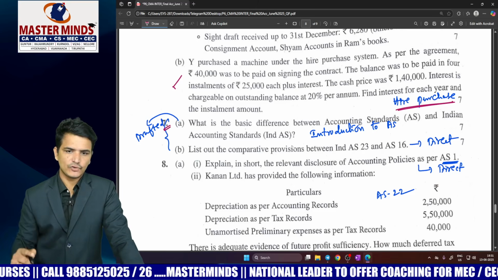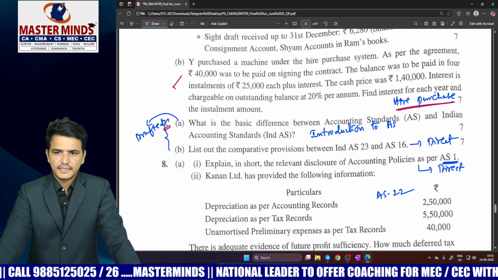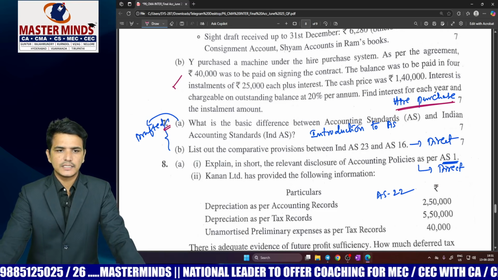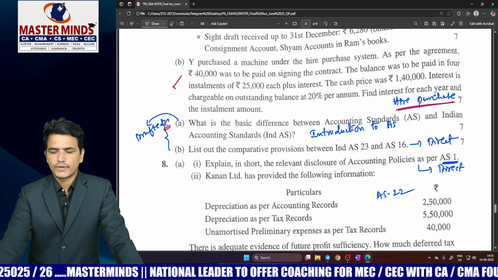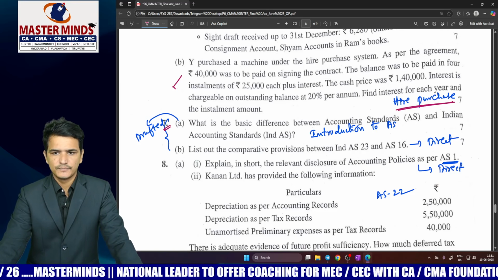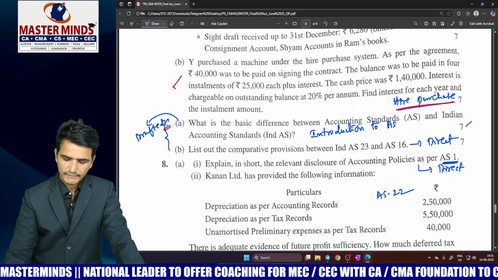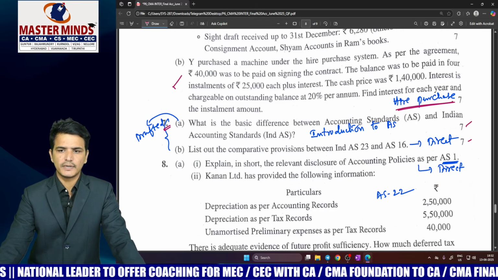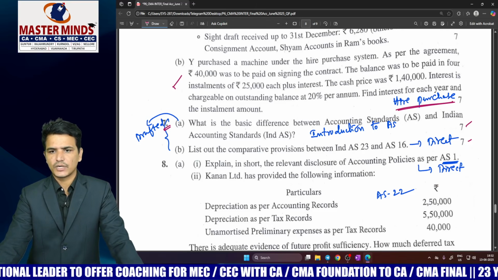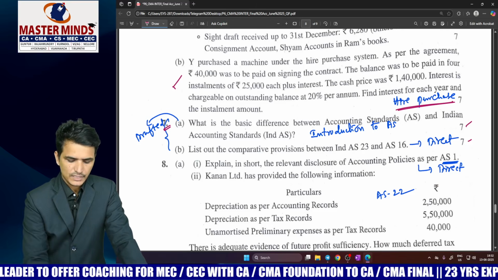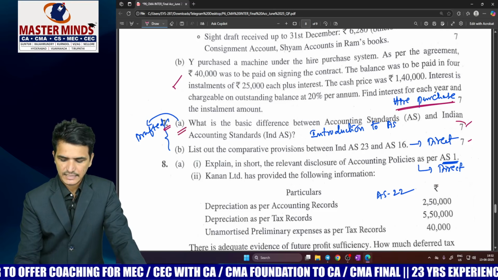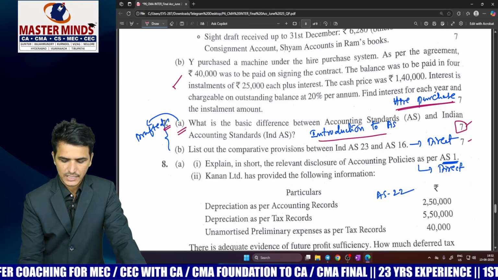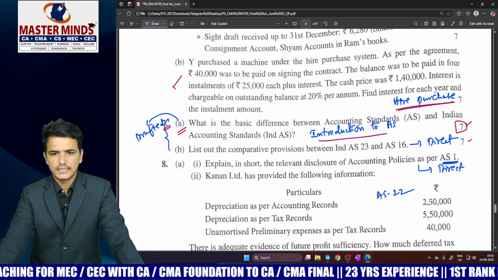Every time we have suggested you to go through the theory in case of accounting standards, and this time also they have given the questions from accounting standards based on theory only. If you see, almost 7 plus 7, 14 marks they have given directly from theory only. No problematic questions they are giving from accounting standards. Here, question number 7A is given for 7 marks, which is from the chapter called Introduction to Accounting Standards.